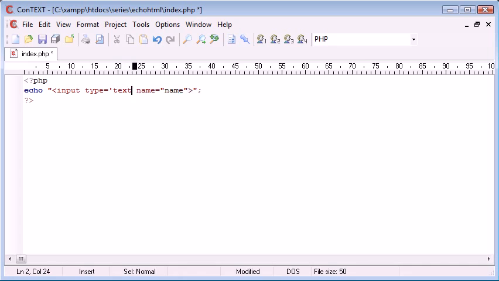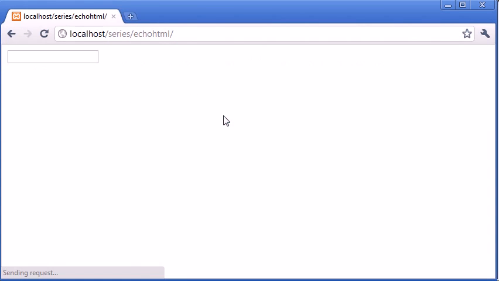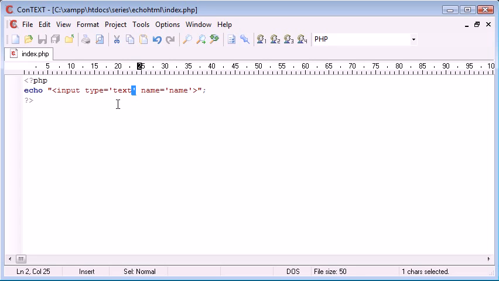Now, there are a few resolutions in order to correct this. We can in fact use single quotes inside a double quoted echo output. So we're using double quotes on the outside here, and then what we can do is we can use single quotes on the inside, which will still correctly be processed by HTML. So if we refresh that, we get exactly the same result as we did beforehand. Now, this in fact is by standards incorrect. We want to use double quotation marks wherever possible.